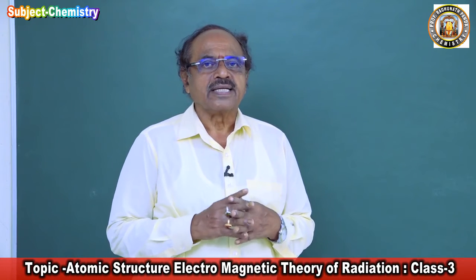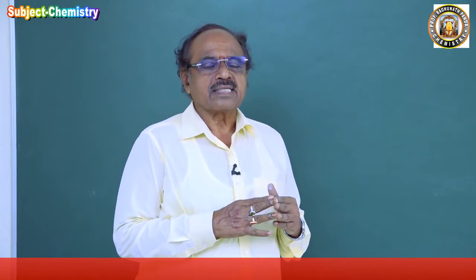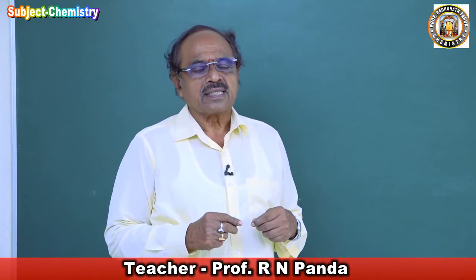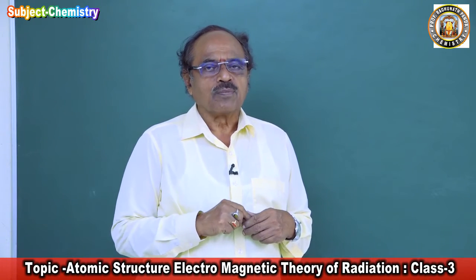So before considering this Bohr model of atom, let us discuss what is the electromagnetic theory of radiation, then discuss Planck's quantum theory, then we'll pass on to the Bohr model of atom.